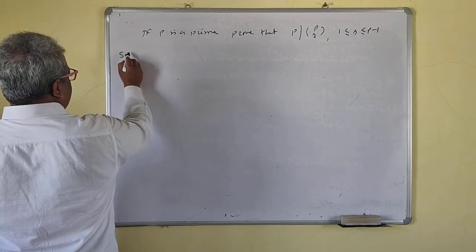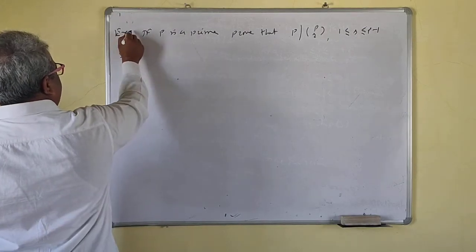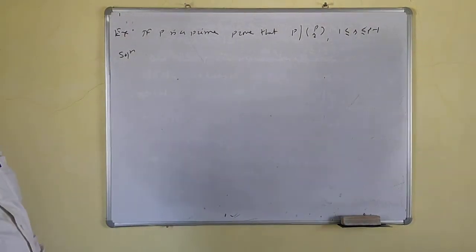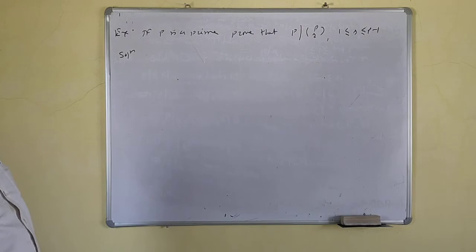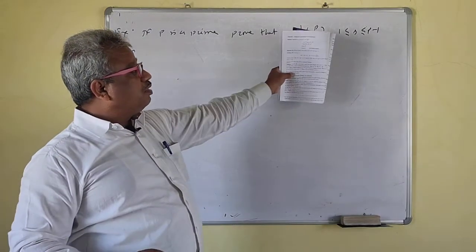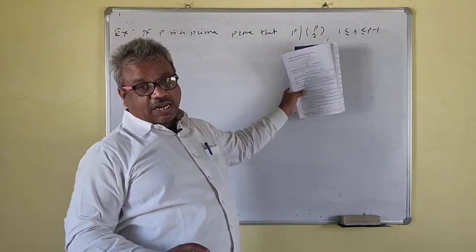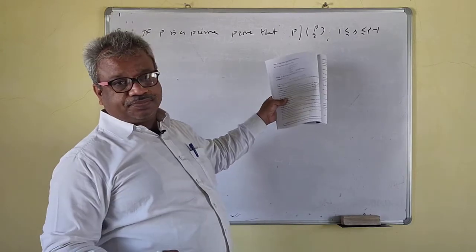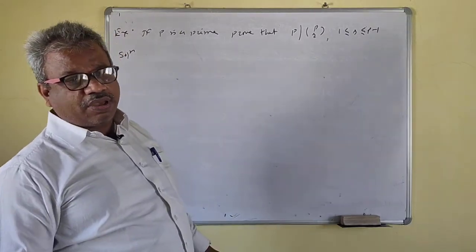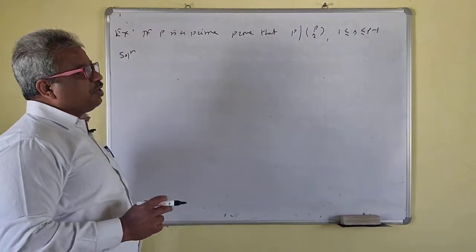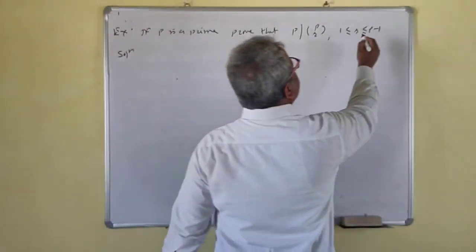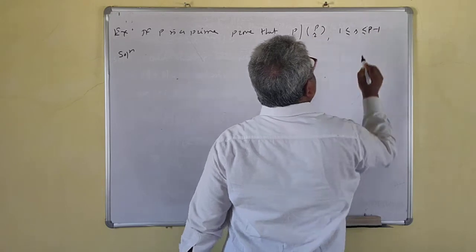Okay. So solution. Example. The number is not important here. If P is a prime, we have to prove that P divides PCr. This is the combination, right? Permutation and combination we have seen. Where r lies between 1 and P minus 1.